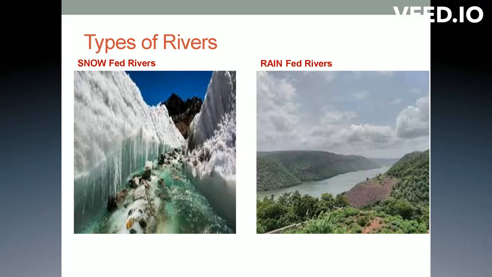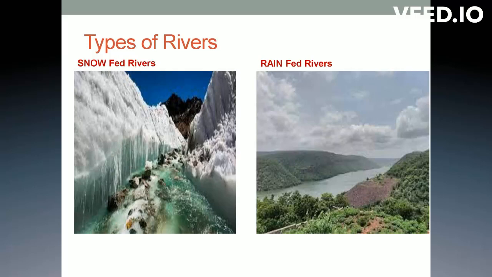Snow-fed rivers are perennial rivers. And the next one is rain fed rivers. I told you that when the rain falls only, these rivers are found. So they are dependent on rainfall, and you can say that these rivers are seasonal rivers. Now let us learn one by one in depth.